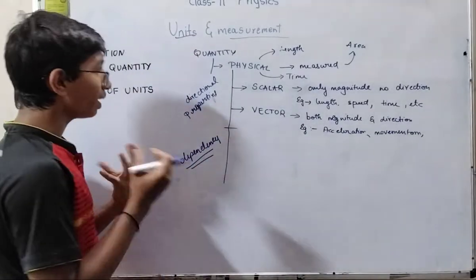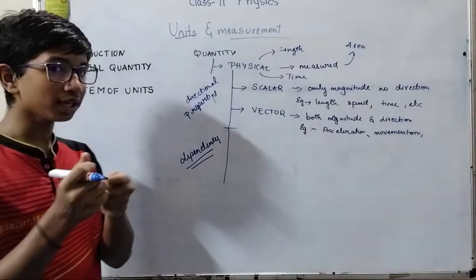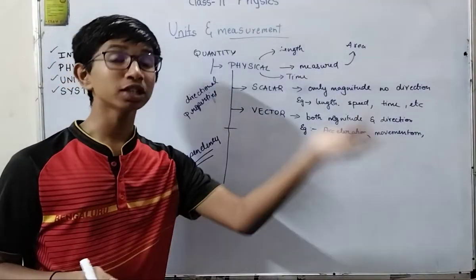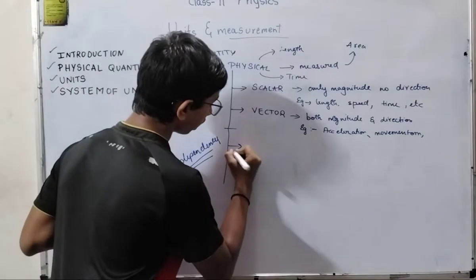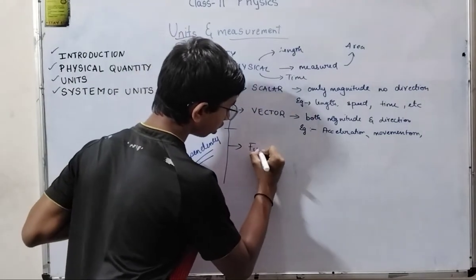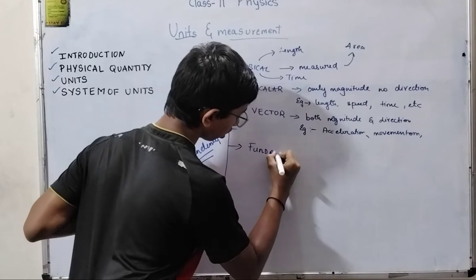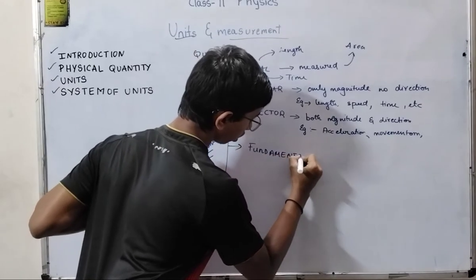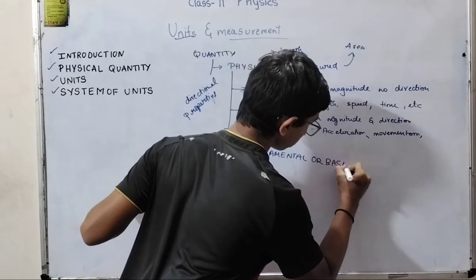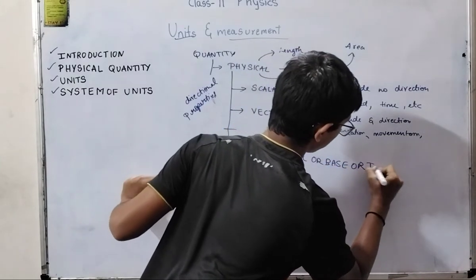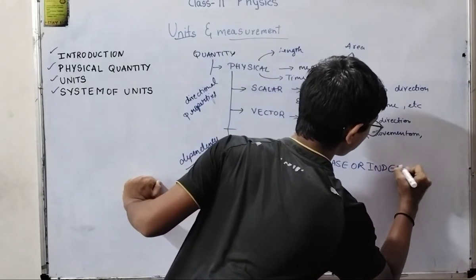Dependency means whether a quantity depends on some other quantities or not. Those quantities are classified here: fundamental, or base quantities, or independent quantities.